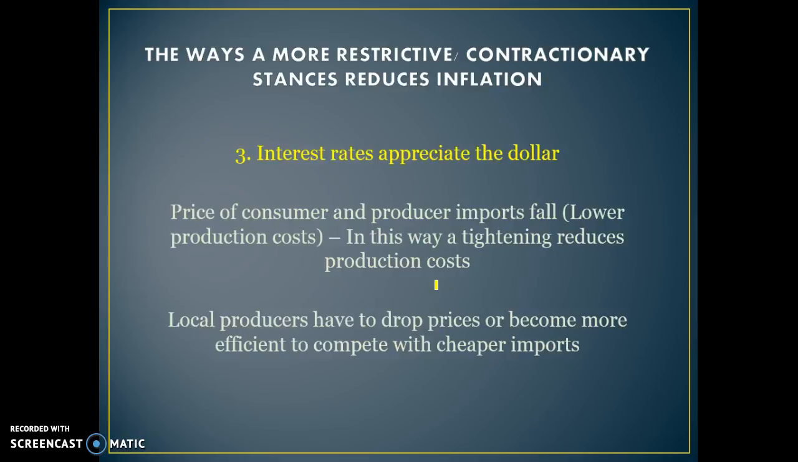Another thing is that high interest rates appreciate the dollar, and we have talked about the demand side impacts of this, but it is another reason why it can lead to less cost-push inflation, because it means consumer and producer imports are cheaper. These are products that we buy directly as imports as consumers, and products used in the production process. It also means that with the Australian dollar appreciating, local producers have to drop their prices because it's going to be cheaper for us to import.